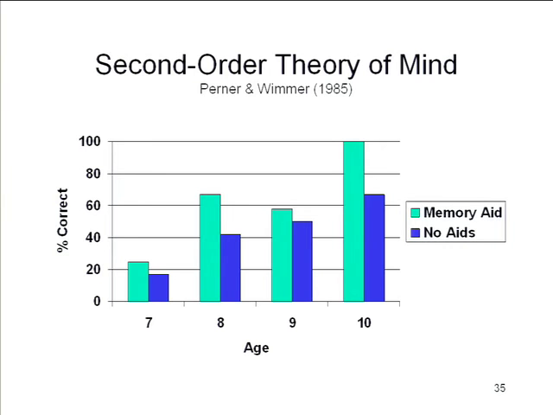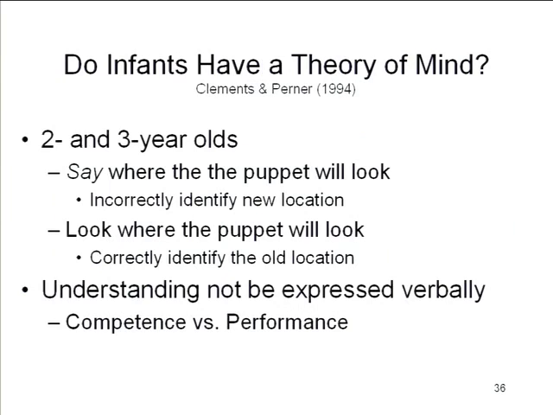So adding layers onto the theory of mind is one way in which social cognitive developmental psychologists have tried to answer questions about how social cognition develops. What happens is we push the development of social cognition forward so that it hasn't all happened by age 5. There's still room to grow at age 10 or 12 or 13 or whatever. The other direction in which research has gone has been to bring the development of a theory of mind back in time to see if we can push the envelope, as it were, to identify aspects of a theory of mind even in very young children.